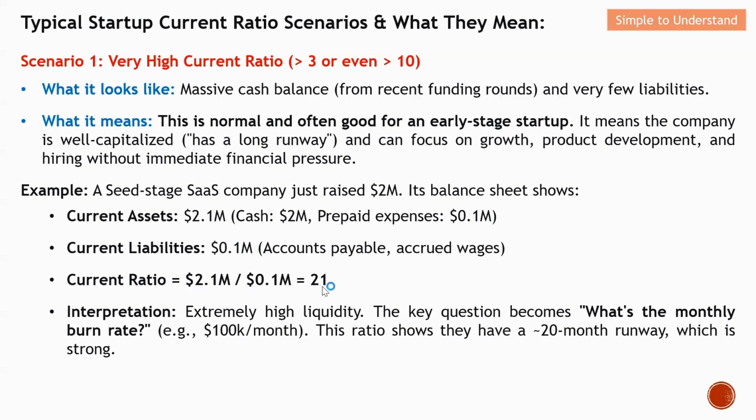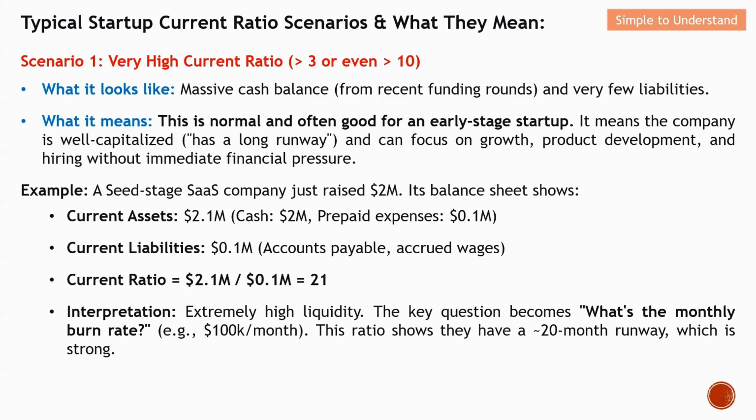So how can we interpret this 21? This is extremely high liquidity. The key question becomes, what is the money burn rate? For example, let's say the startup has 100K per month of burn rate. So this ratio actually shows that they potentially have 20 months of runway, which is very strong for a startup. So basically with this, you can sense that the startup will be worth buying when their current ratio is in fact very high.